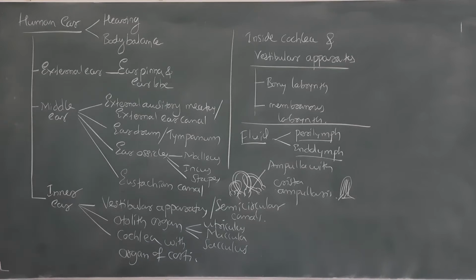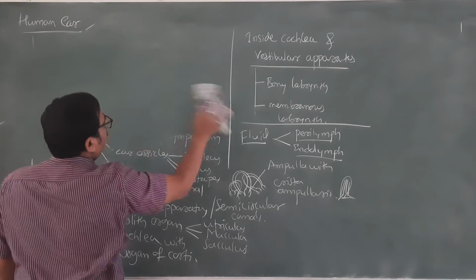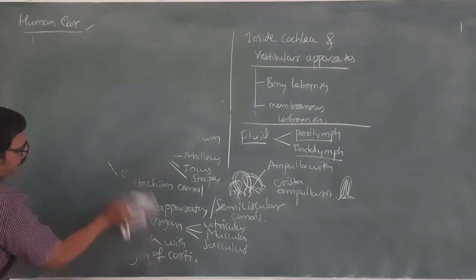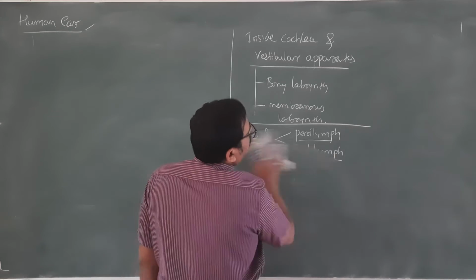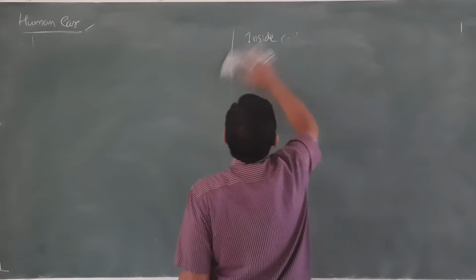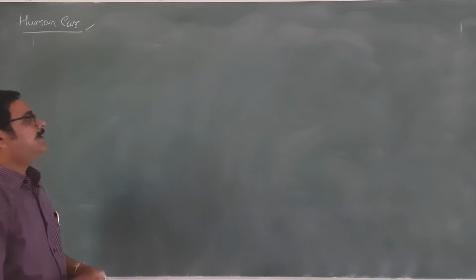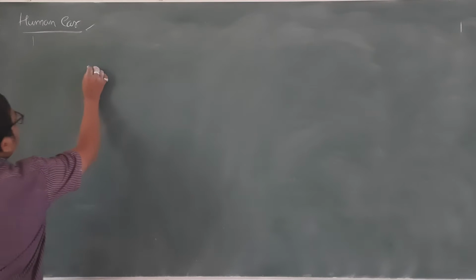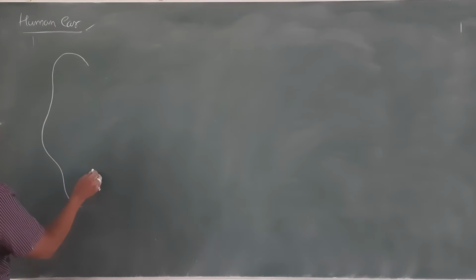Let us go into the details of the structure of the ear. The diagram is very important. You need to remember some of the important structures. I am going to mention them here, and that will definitely help you understand the basic mechanism of hearing also. The human ear has the outermost external ear, the middle ear, and then the inner ear. Now let me mention the structure of the human ear.